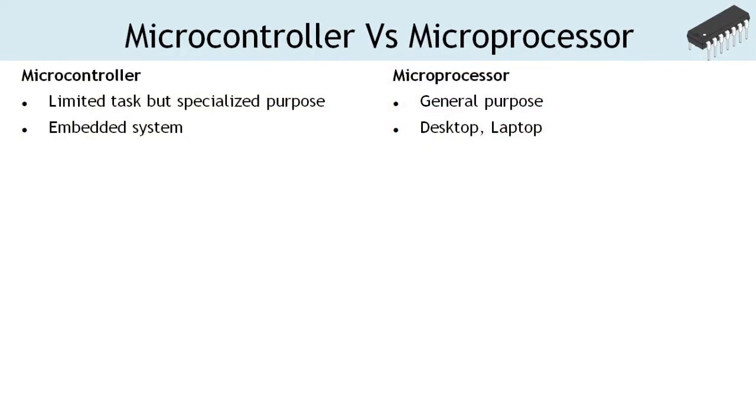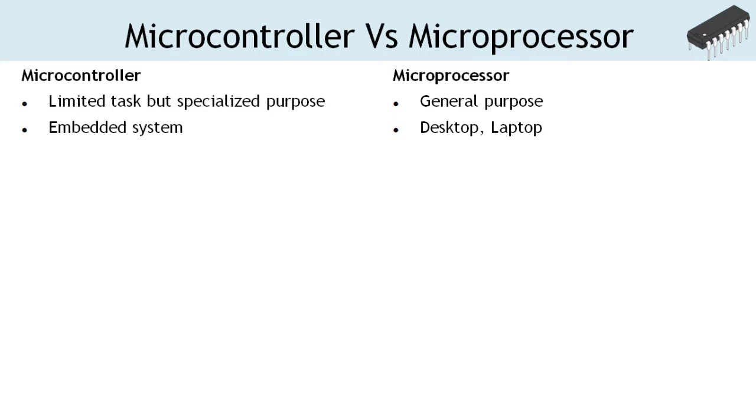Now, what is the difference between a general purpose microprocessor and a microcontroller? A microprocessor is designed and developed for general-purpose computing requirements used in desktop, laptop, and notepad. Whereas a microcontroller is designed and developed keeping in mind its limited but specialized purpose.